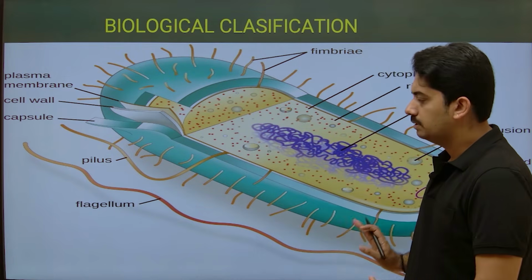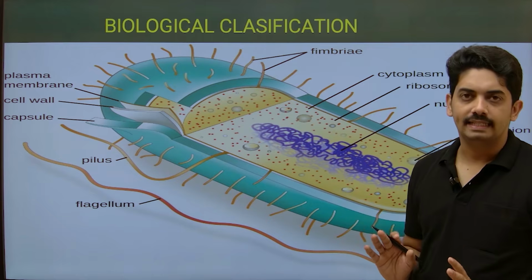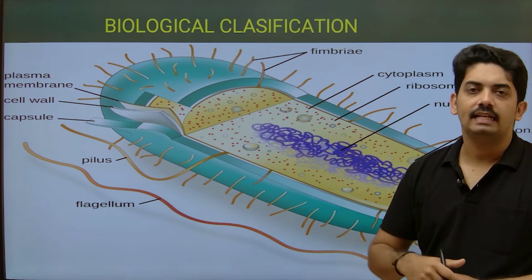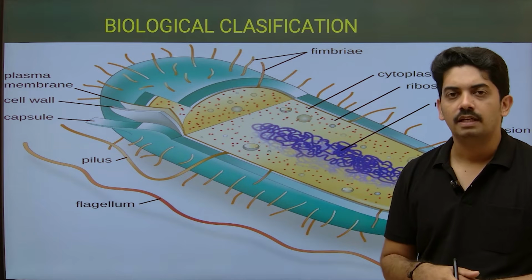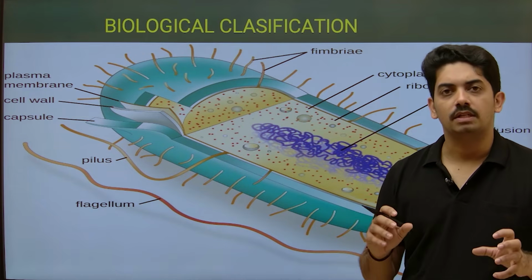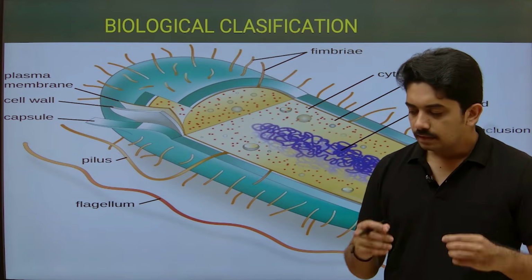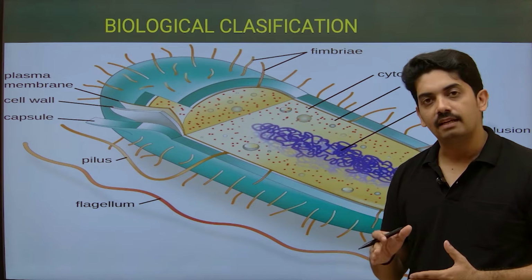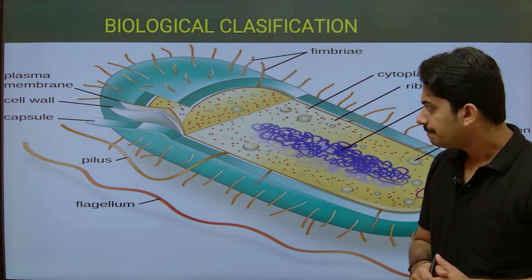just observe this picture. There are so many details. The structure of bacteria we study in detail in Cell: The Unit of Life, but here I will go through certain parts. Let us try to understand the structure of bacteria first, and then we go to the characteristics.